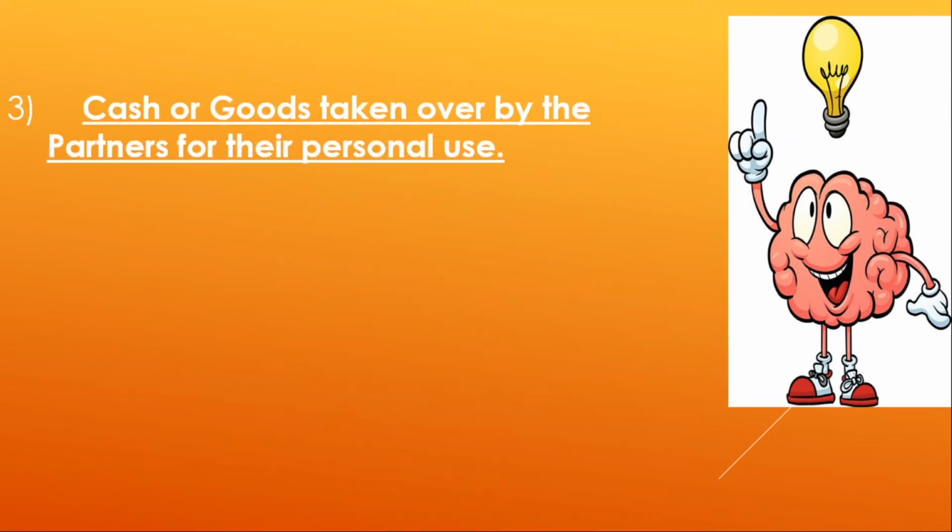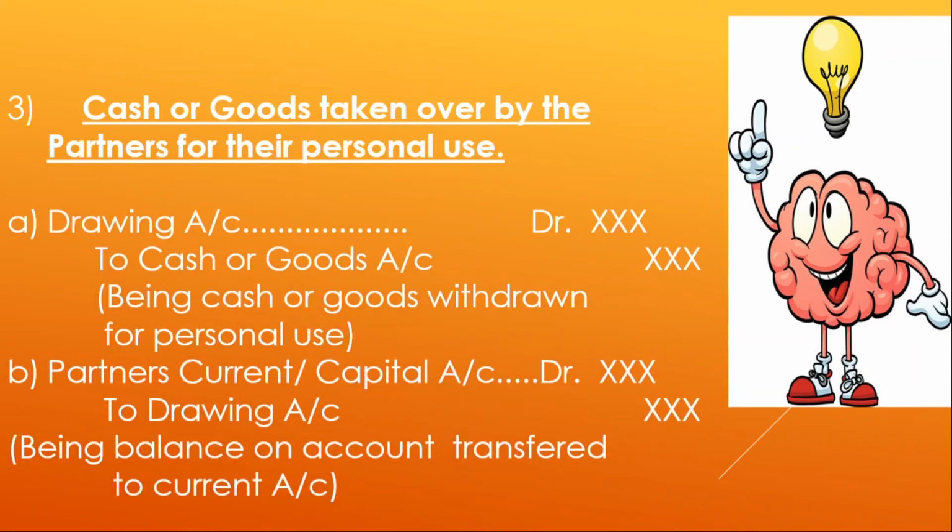Cash or goods taken over by the partners for their personal use. Here, cash and goods belong to the partnership firm. They have been taken out by the partners. Therefore, the first part is drawings account debit to cash or goods account.